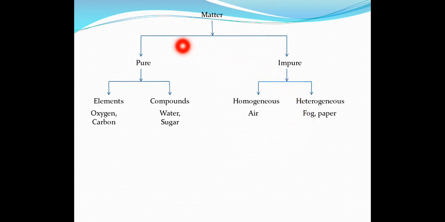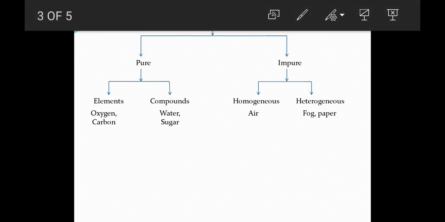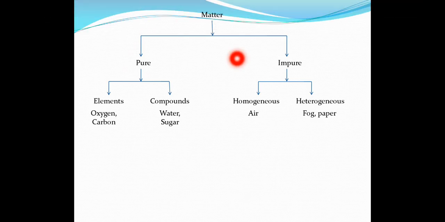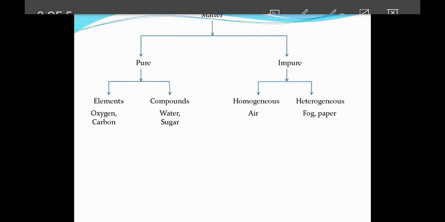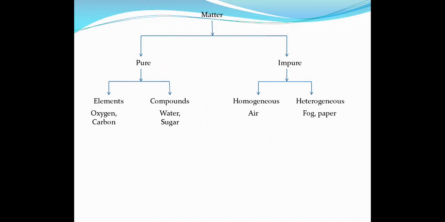Okay, as of now I am not going to explain these terms. Why? Because this is what we are going to do in this chapter. We will start with the very basic things, element and compound, and with the course of time we'll talk about everything which is here in the flow chart. And at the end of this chapter you'll be able to understand all these terms. Okay.